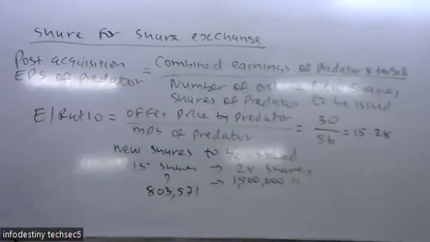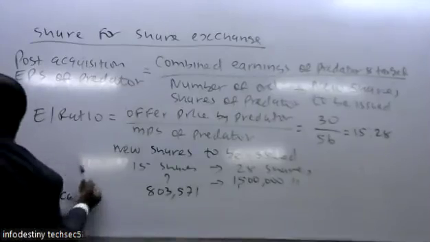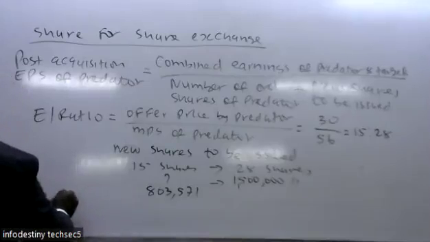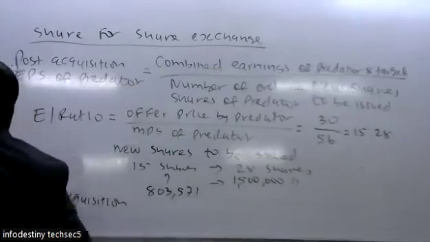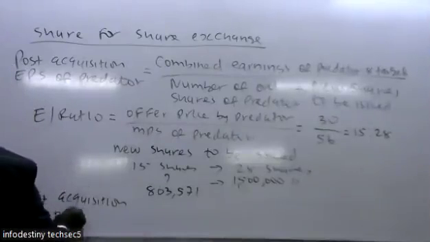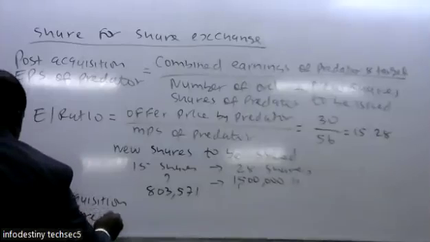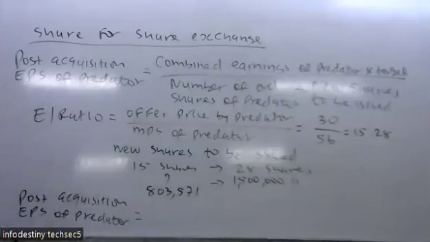Yeah, so now after that, we compute the post-acquisition earning per share. So combined earnings, you add the profit after tax.